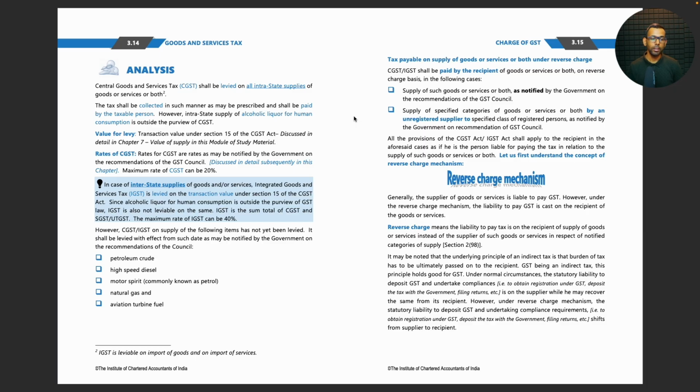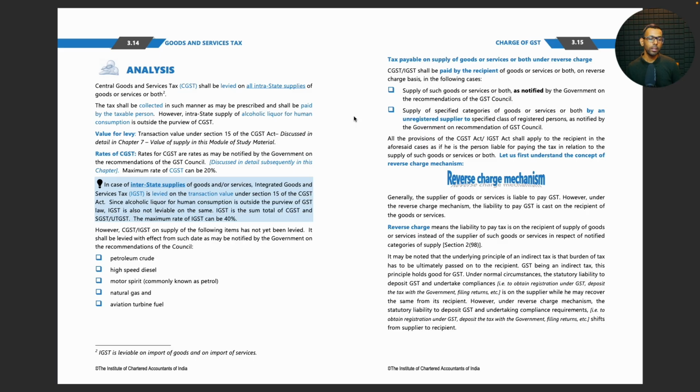Value for levy: transaction value under section 15 of the CGST Act. Rates of CGST are rates as may be notified by the government on the recommendations of the GST Council. Maximum rate of CGST can be 20%.